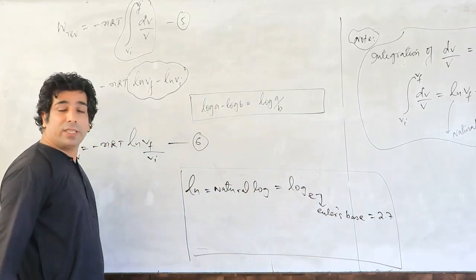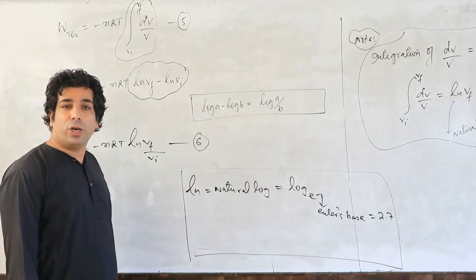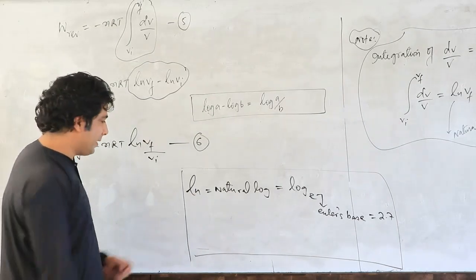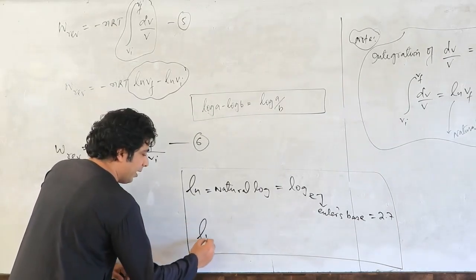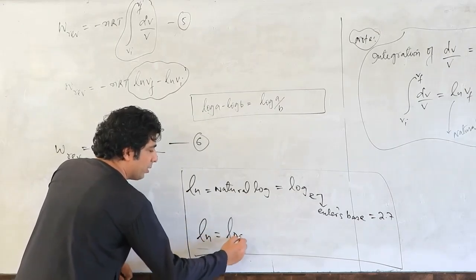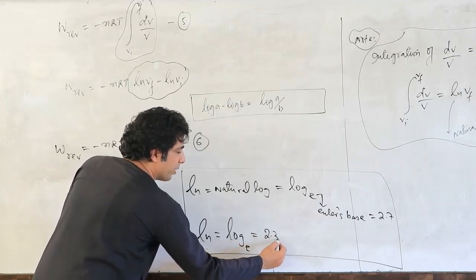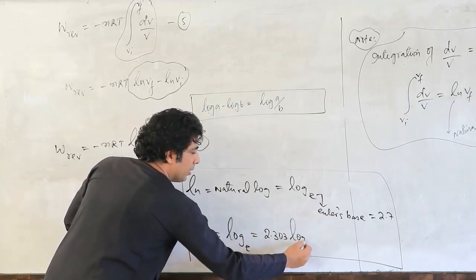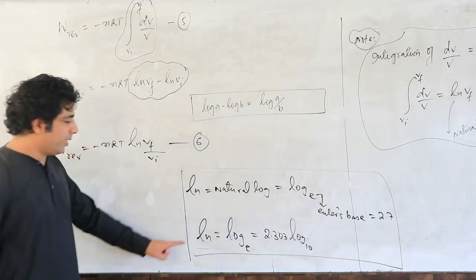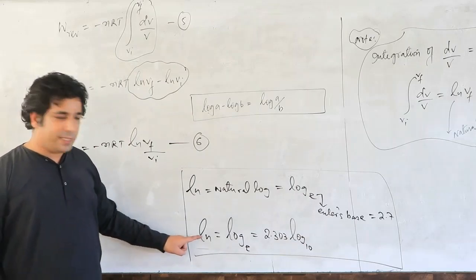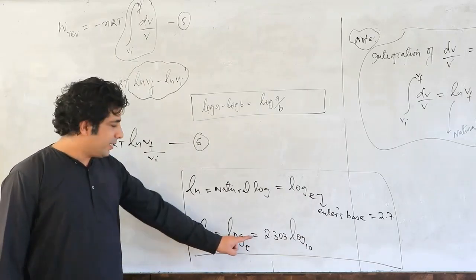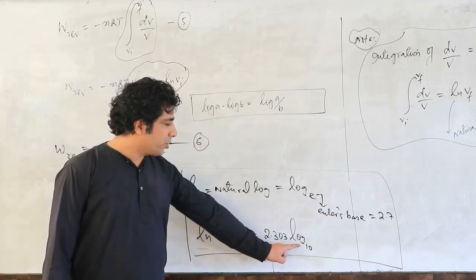If you want to convert this natural log into the log to the base 10, its expression is like this. ln is equal to log to the base e. It's also equal to 2.303 log to the base 10. So remember this thing. Natural log ln is equal to log to the base e. It's equal to 2.303 log to the base 10.